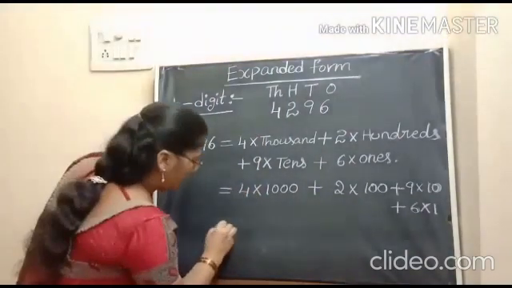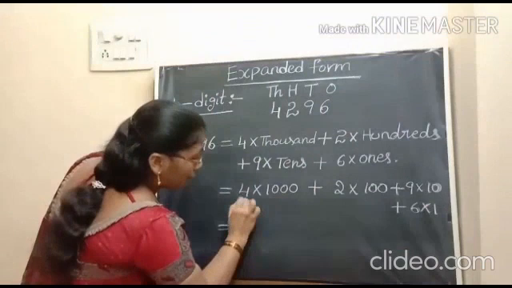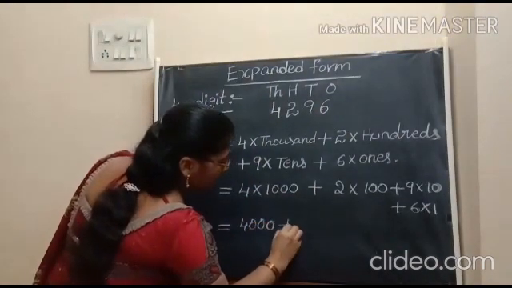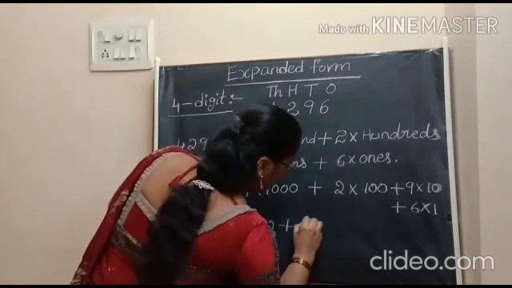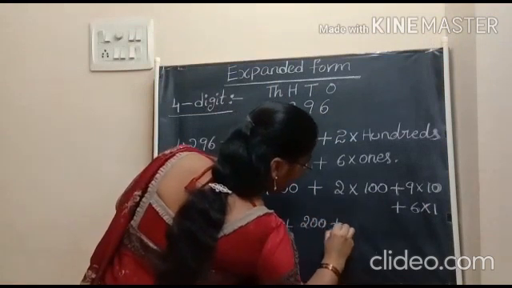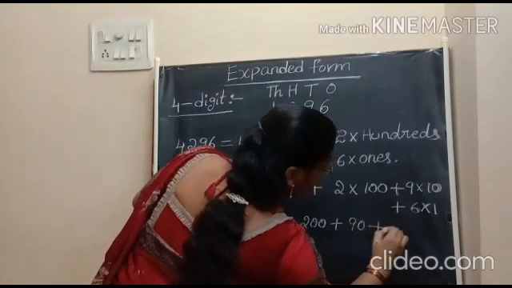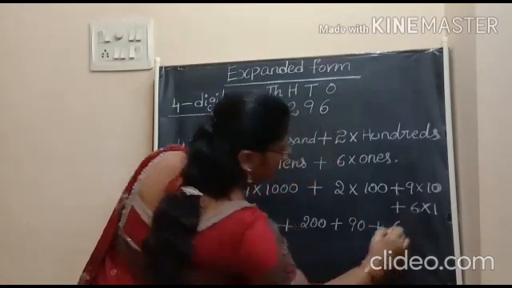Finally, we get the results as 4 into 1000, 4000, plus 2 into 100, 200, plus 9 into 10, 90, plus 6 into 1, 6.